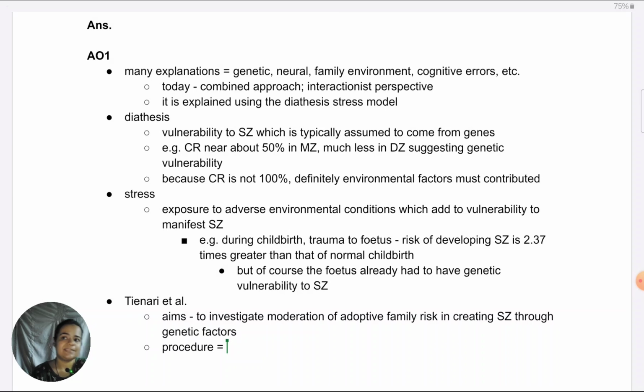Now, like I told you, this is a lengthy procedure, so many things I've mentioned. Out of that, what would I give for a 6 marker in which I'm just covering this as one part? I would not give again the specific secondary data like how many twins were there, or how many years, how many records they looked into, nothing like that. If you remember the culture, I think it was a Finnish study, you can mention that.